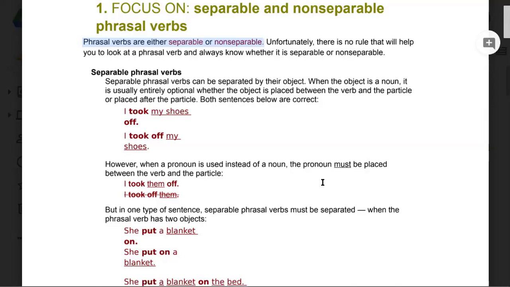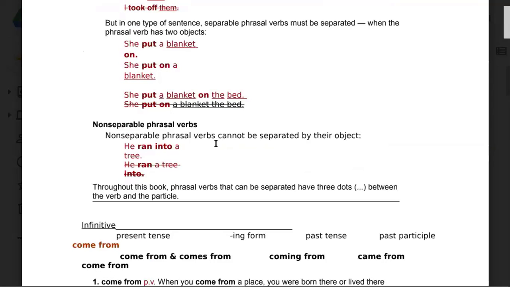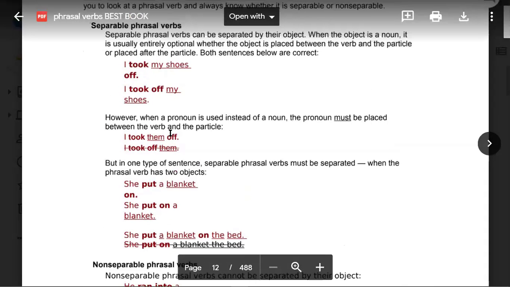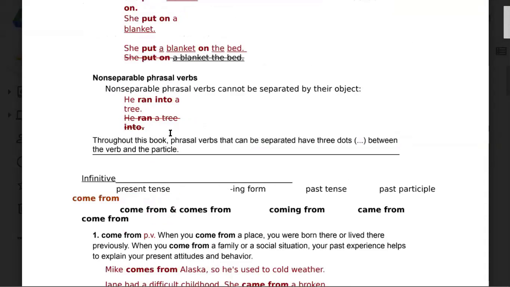Acha, now see everyone. Now we are moving to another important point. Okay, non-separable phrasal verbs. Now see, this is also very important information. Let's read from non-separable phrasal verbs. Non-separable phrasal verbs cannot be separated by their object. We have discussed it. Okay, so he ran into a tree.